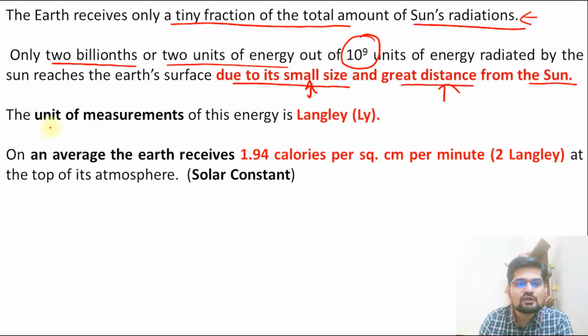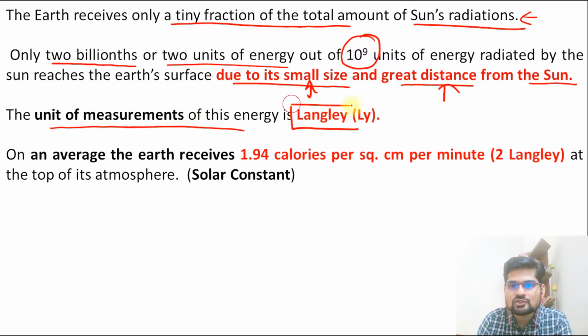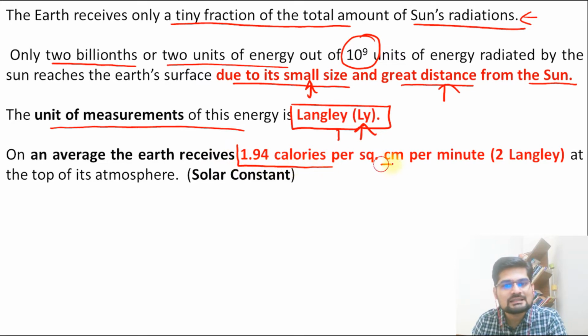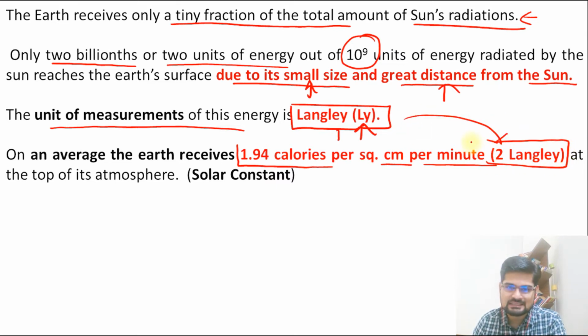Now the unit of measurement of this energy is the Langley, in short called Ly. Remember this term Langley. On an average the Earth receives 1.94 calories per square centimeter per minute, that is about 2 Langley. So Langley is basically the amount of energy per square centimeter per minute. Remember, this is what we call the solar constant.